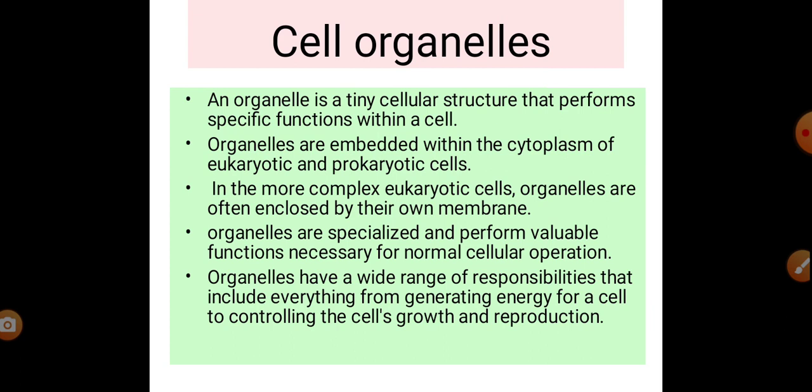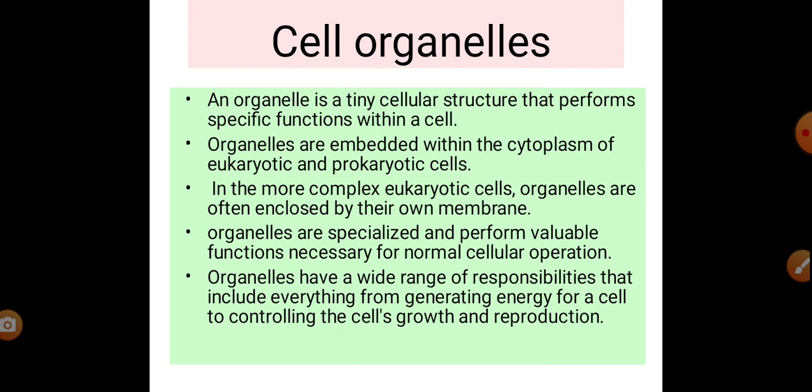These membrane-bound subcellular components are called cell organelles. Except plasma membrane and cell wall, all other cell organelles are found embedded in cytosol. Each cell organelle has a definite shape, structure, and functions.